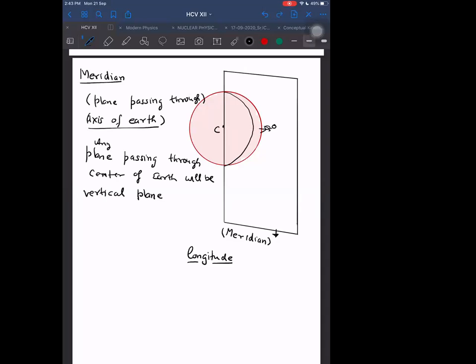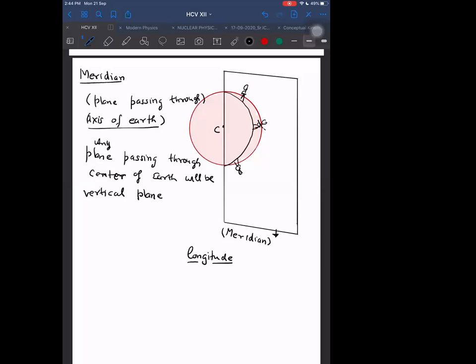The person will be standing here on this longitude. That person, if he's standing, is lying in the same plane, in this meridian only. And that meridian is a plane passing through the center. Is it understood or not?